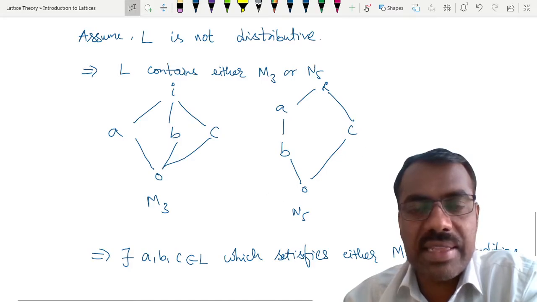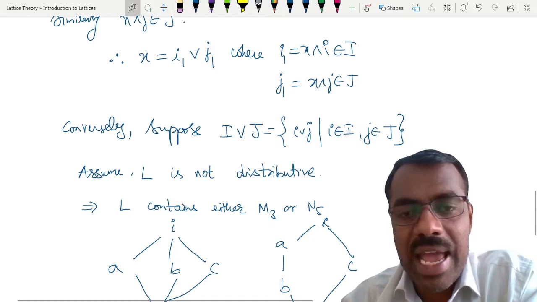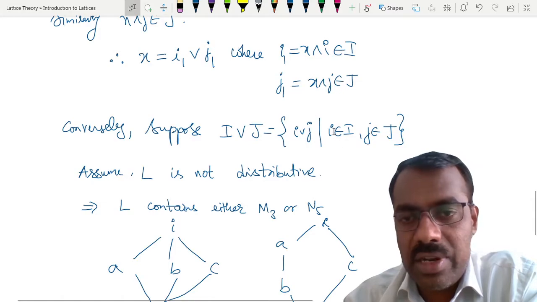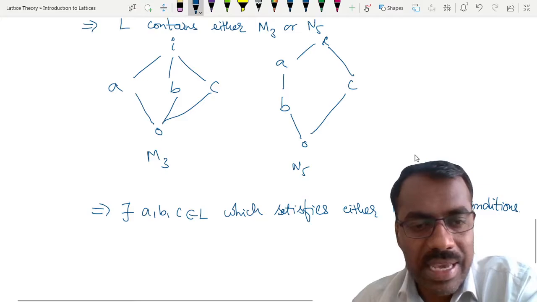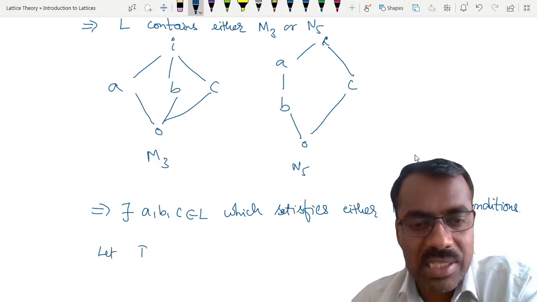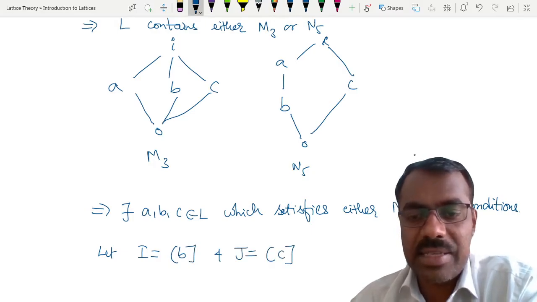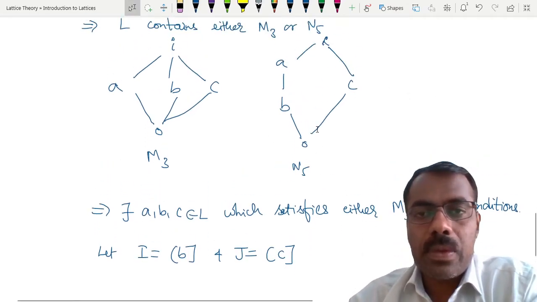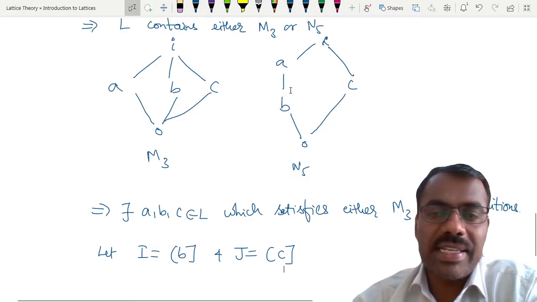So we have A, B, C like this. Now the idea is we should get some ideal I and some ideal J. Then we know that I join J will be of this form. Somewhere we should get a contradiction. So here we will consider I equal to the ideal generated by B, and J equal to the ideal generated by C. Then somehow we should get a contradiction satisfying some condition.